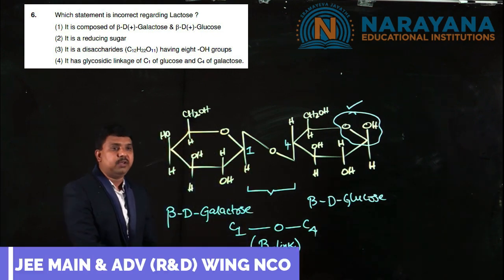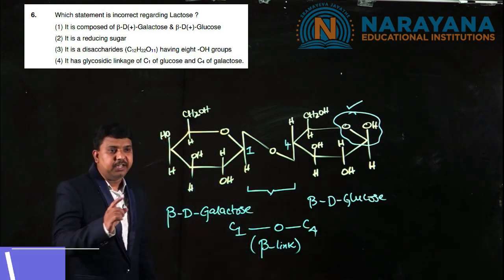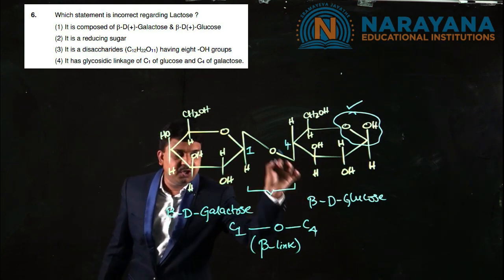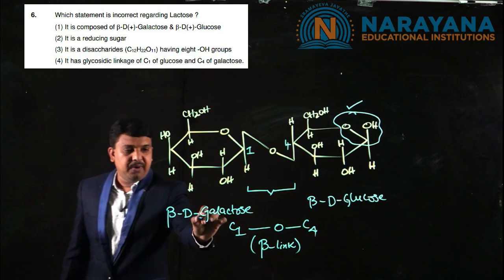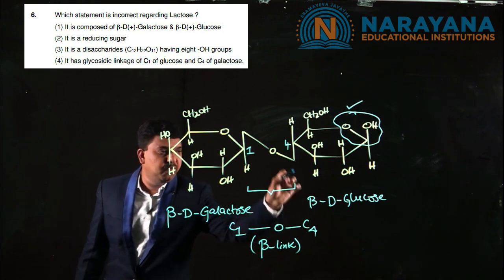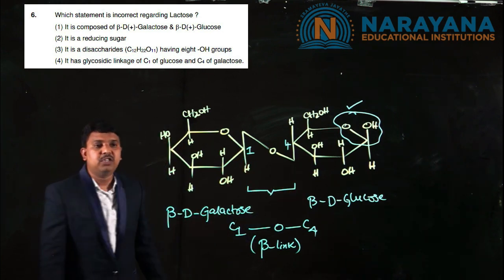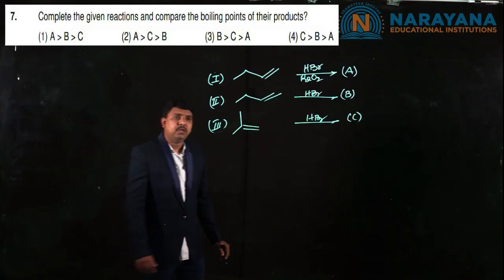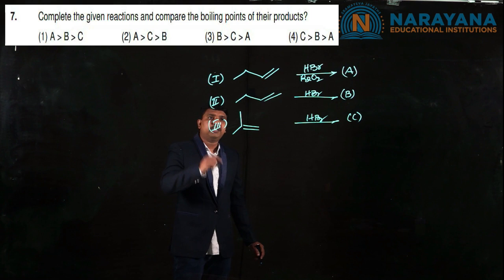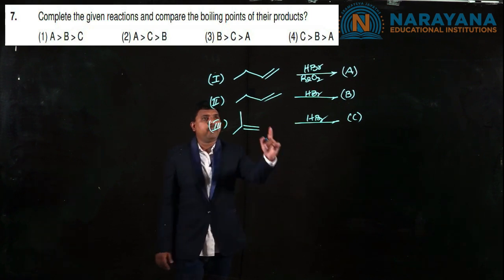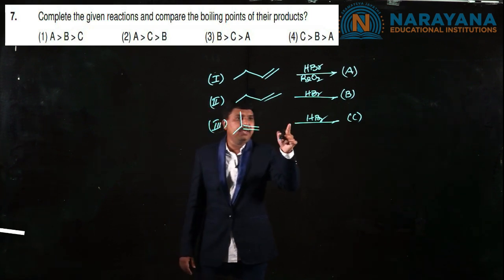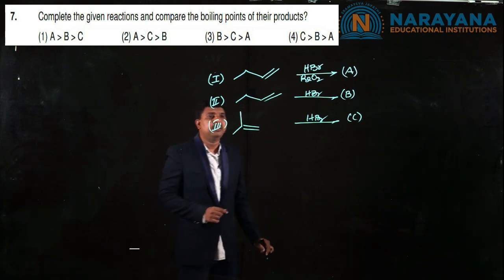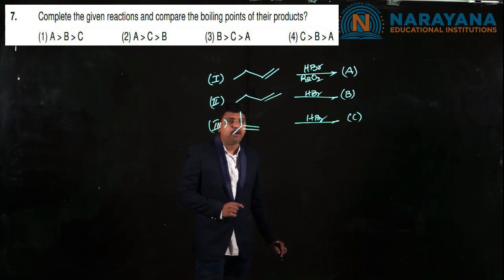And statement 4, it has a glycosidic linkage of C1 of glucose and C4 of galactose, which is wrong. It is C1 of galactose and C4 of glucose. So that's why the fourth statement is incorrect. Next question. Here some reactions are given. We need to find out the products A, B, C in the given reactions, and we need to arrange the products in order of boiling point.